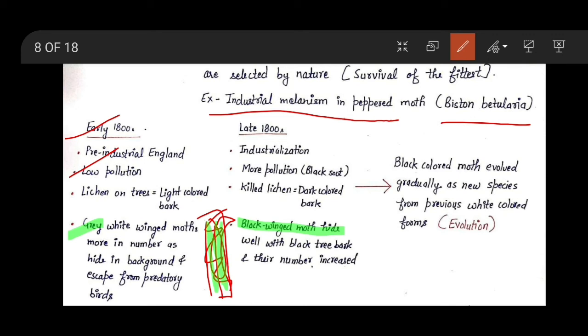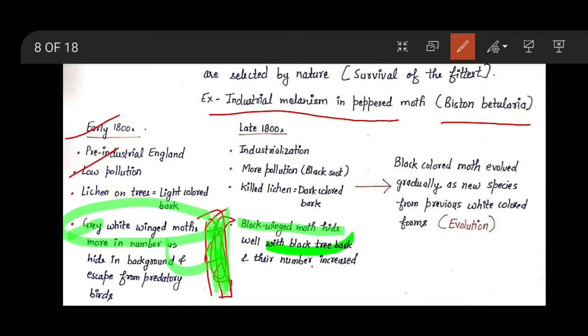During this pre-industrialization era, the number of grey white moths is more compared to the black winged, because the lichens are light in color, and when these moths sit over the lighter bark, and because the moth is also light in color, it is able to hide itself in the background.